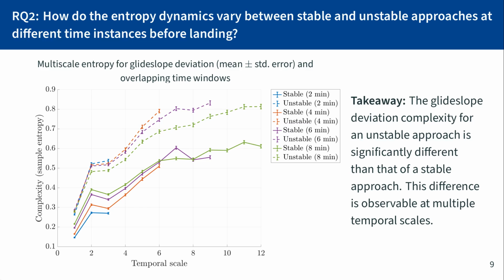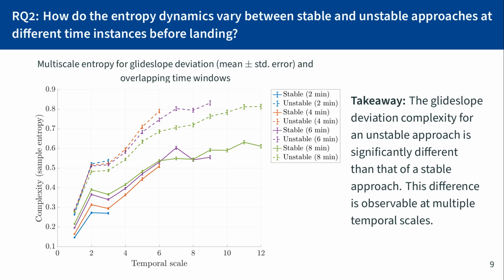Here we have complexity on the y-axis. Again, we were looking at sample entropy, and temporal scale on the x-axis. In the dash, we have the mean of unstable approaches, and then in solid, we have the mean of stable approaches. And the error bars are the standard error. We can see from the very beginning, from temporal scale 1, that the distributions of stable and unstable approaches are significantly different. And this mean grows as the temporal scale increases, as well as diverges. So we can see that that complexity is manifested at multiple time scales, not just a single one.